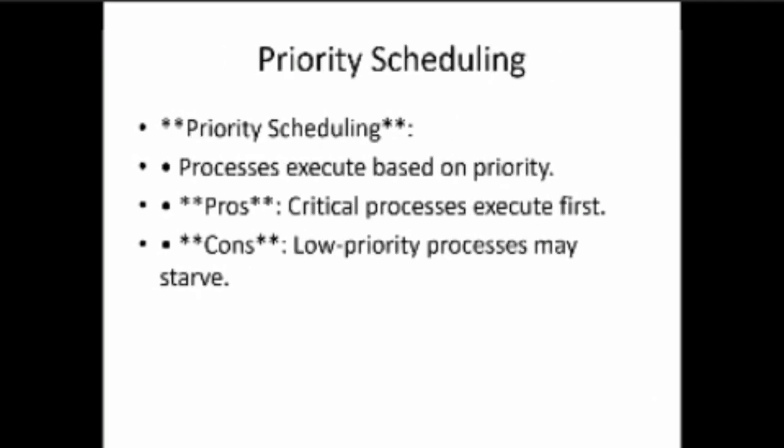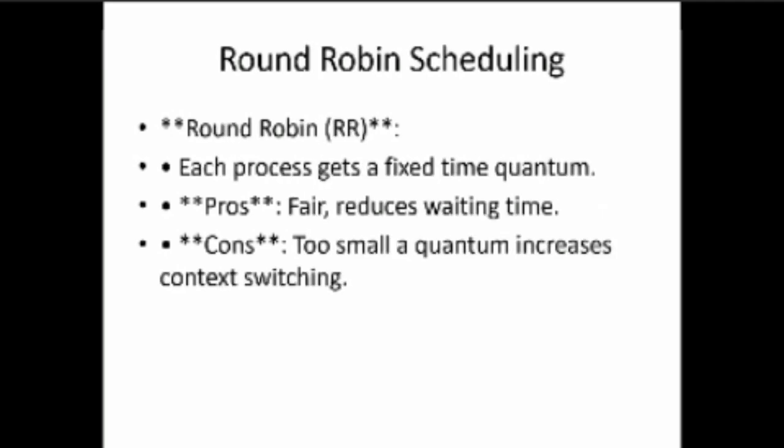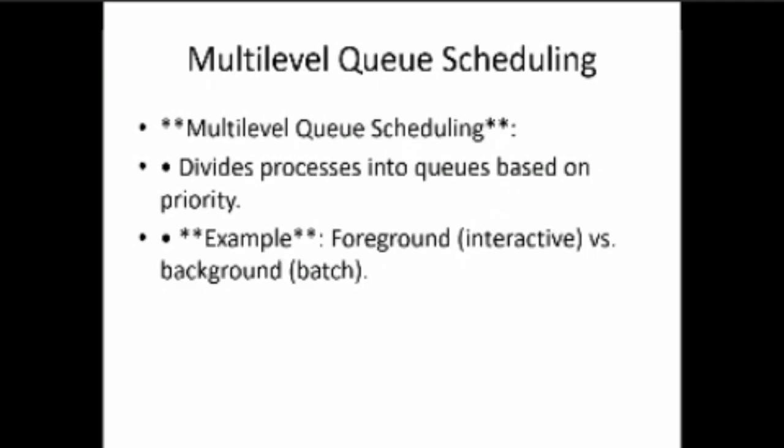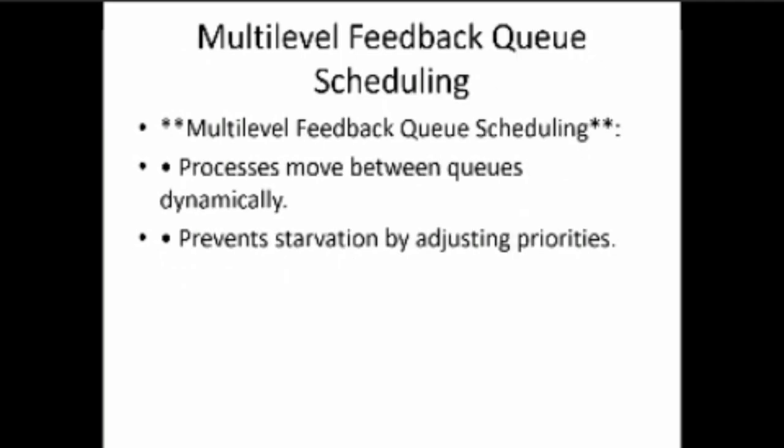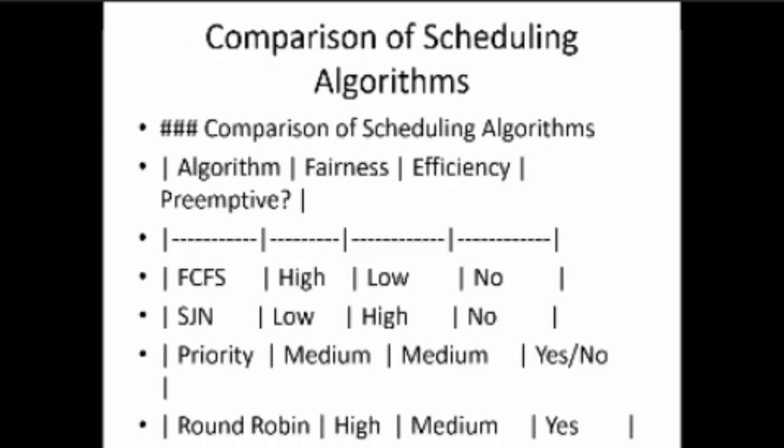Priority scheduling: the process is executed based on the priority it has been given. Round robin: processes are executed according to the time quantum. Multi-level queue scheduling: processes are divided into queues based on priorities and executed. Feedback queue: processes can be moved between the queues dynamically.